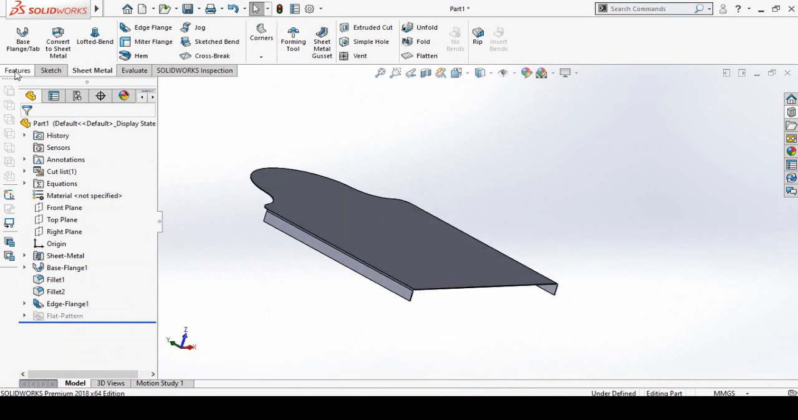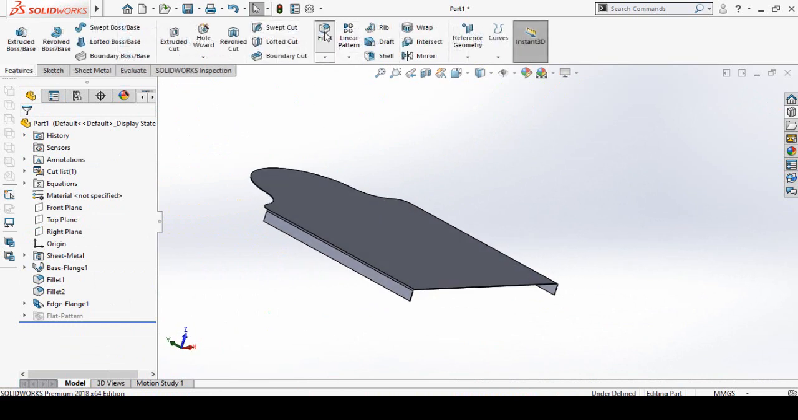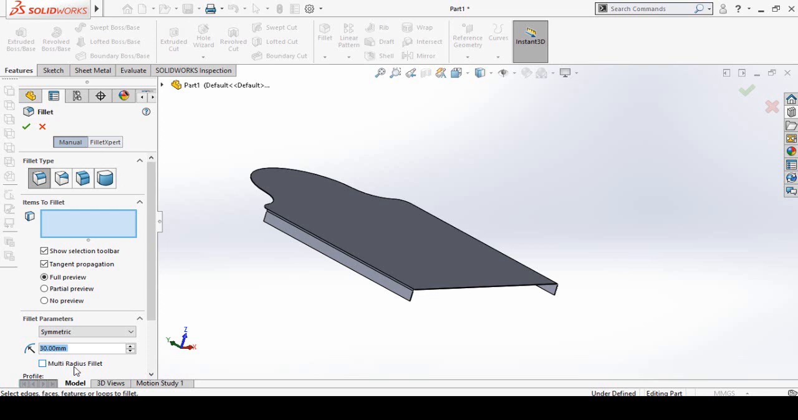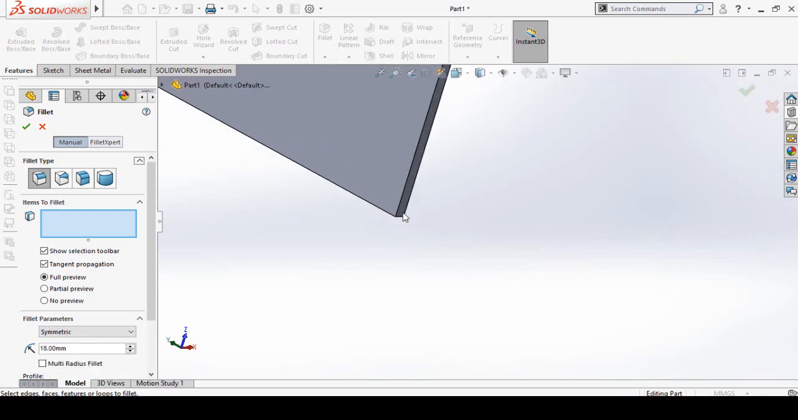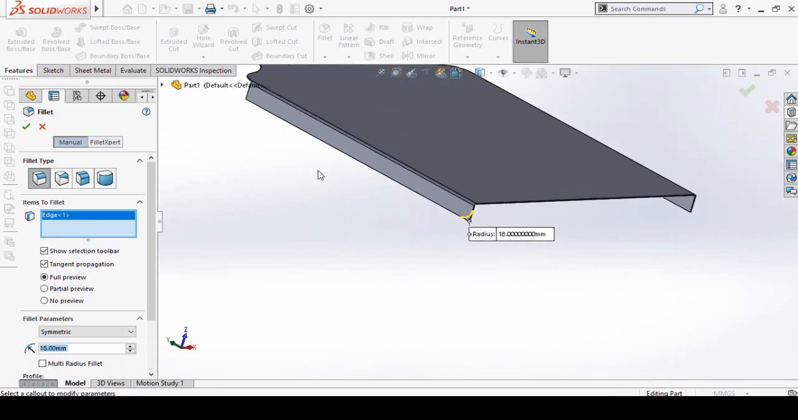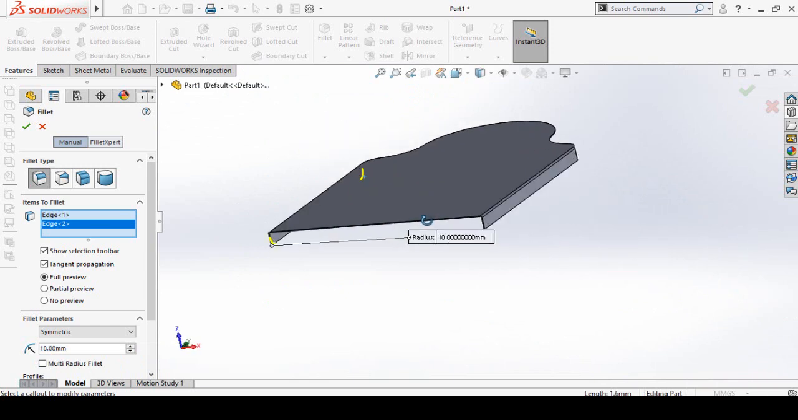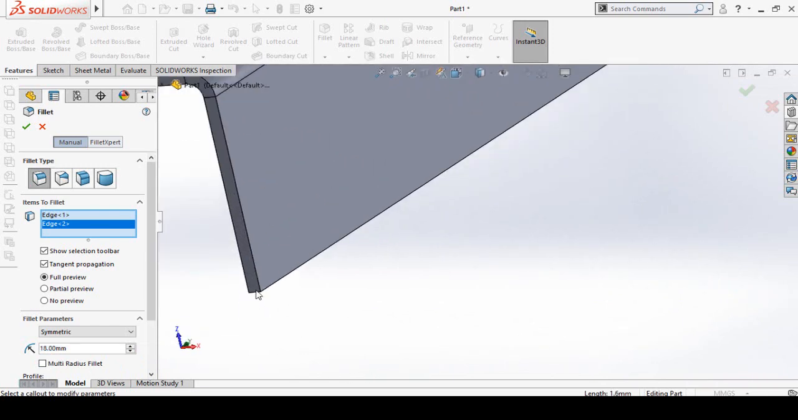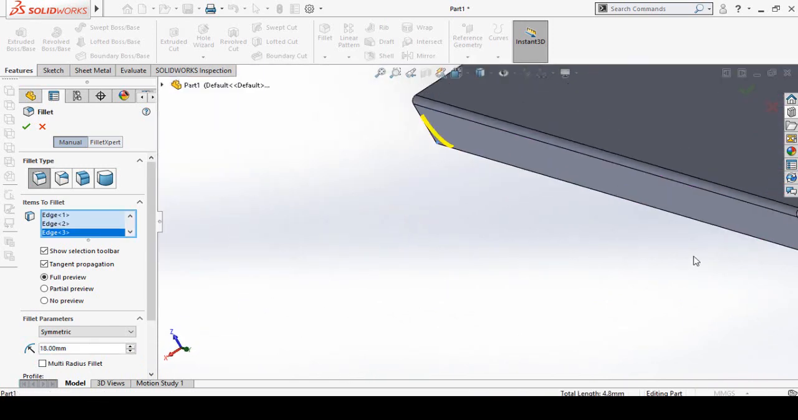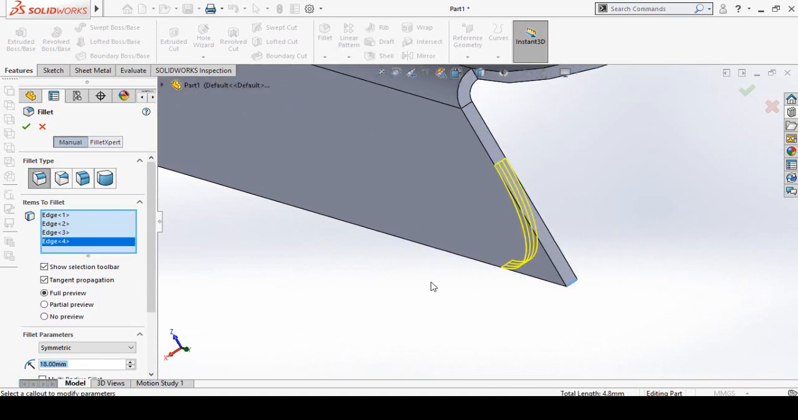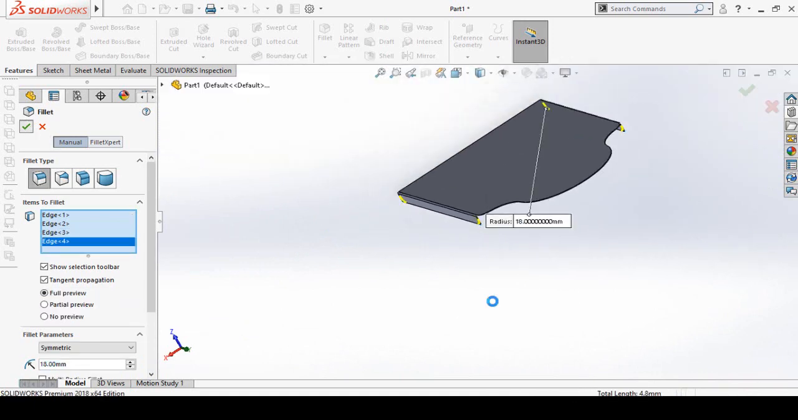Once again go to features tab, and from here select fillet command, and the fillet radius is 18 millimeter. Select this corner and this corner also, both these corners. Then press OK button.